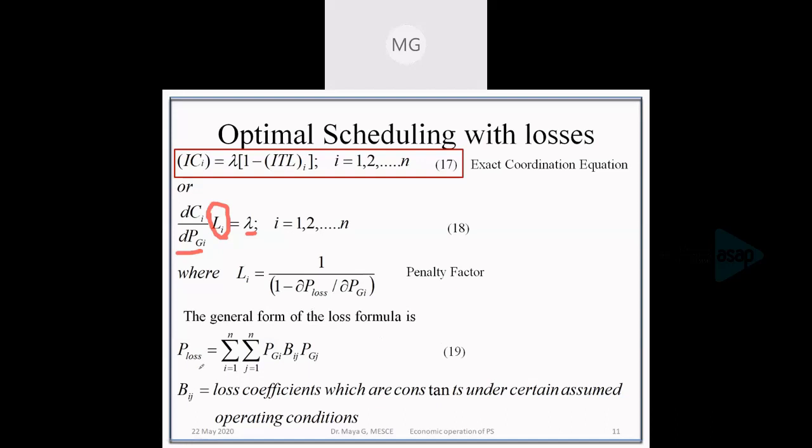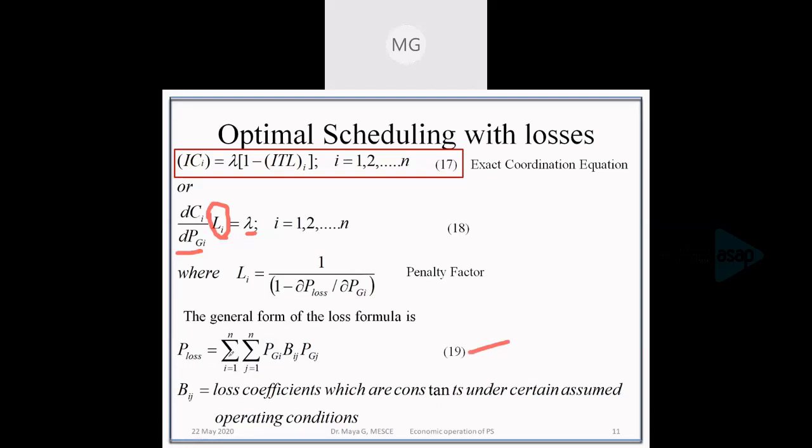The general formula for the transmission loss equation is given by equation number 90. We'll be deriving this particular equation later.